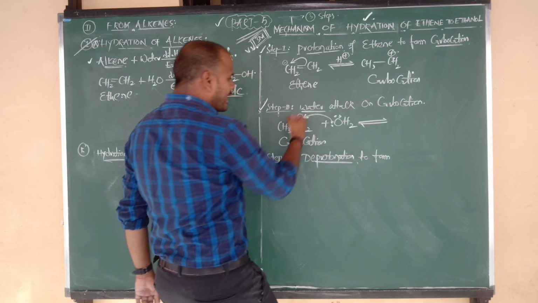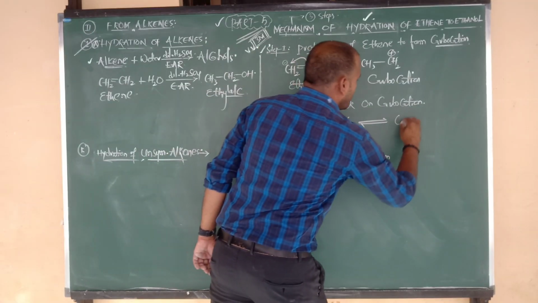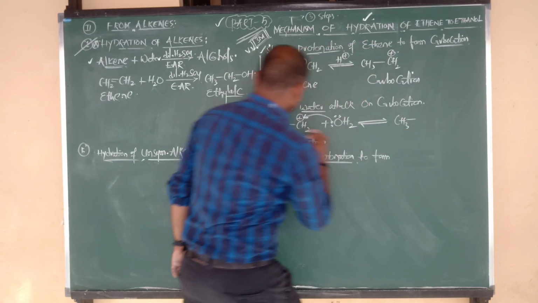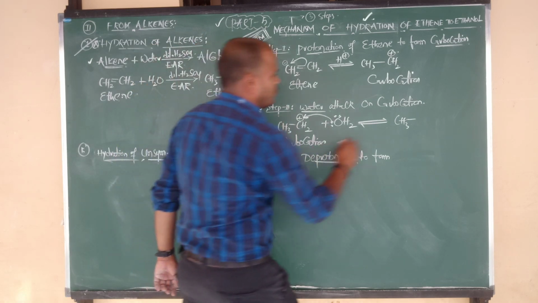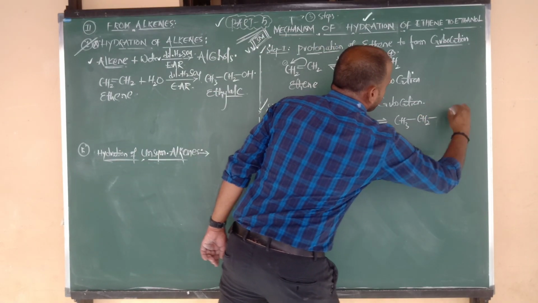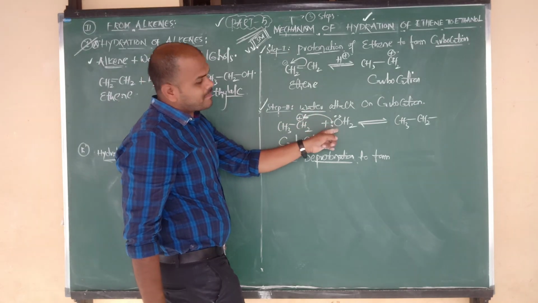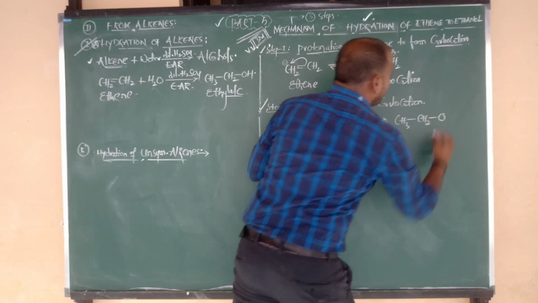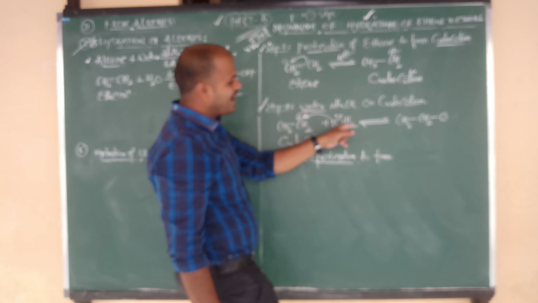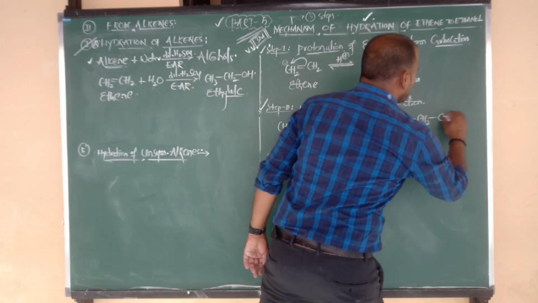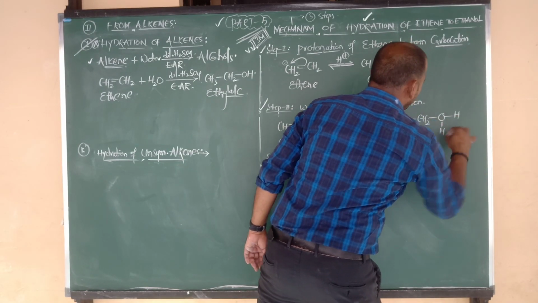Right. So water attacks the carbocation. Now I am going to write the product. CH3 bonded to CH2. Okay, beta. And to that CH2, one of the lone pairs was given by whom? Oxygen. So we are making a new bond with what? Oxygen. And it contains how many hydrogens? 2 hydrogens, H and H.